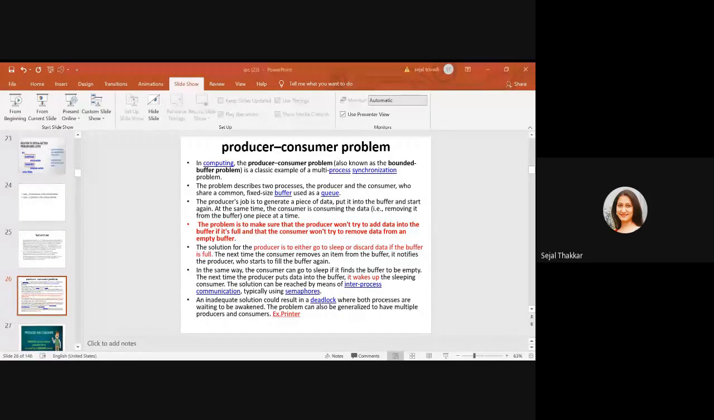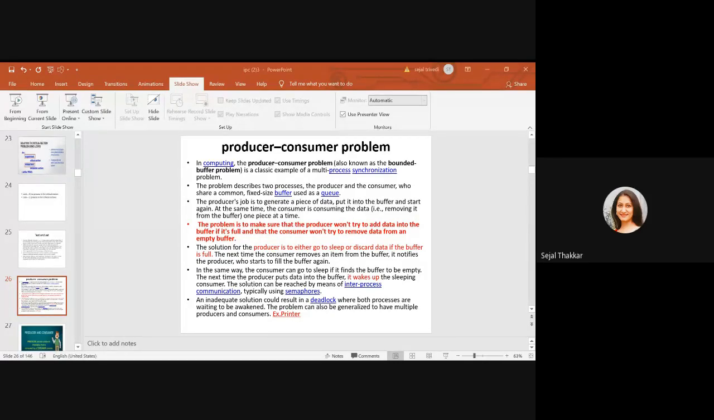In the same way, the consumer can go to sleep if it finds that the buffer is empty, and the next time the producer puts data into the buffer, it wakes up the sleeping consumer. The solution can be reached by means of inter-process communication, typically using semaphores, right? The same way, the consumer also has to wait until the trolley or the truck comes back with the filled Parle-G biscuit. So until it comes, the consumer will also go into sleep mode. And how will it do such inter-process communication? Using the semaphores.